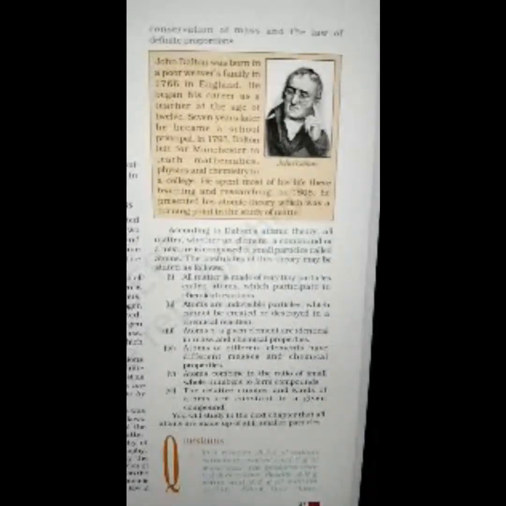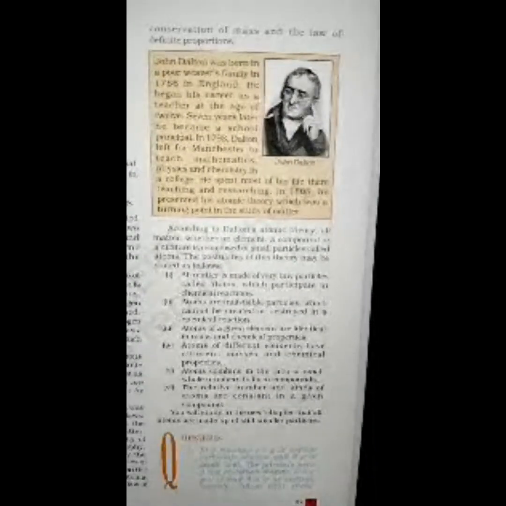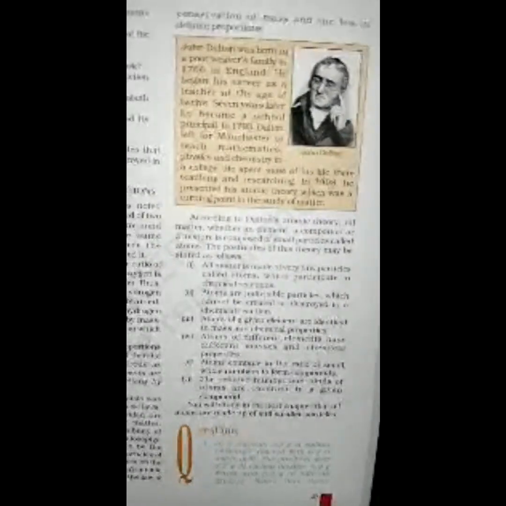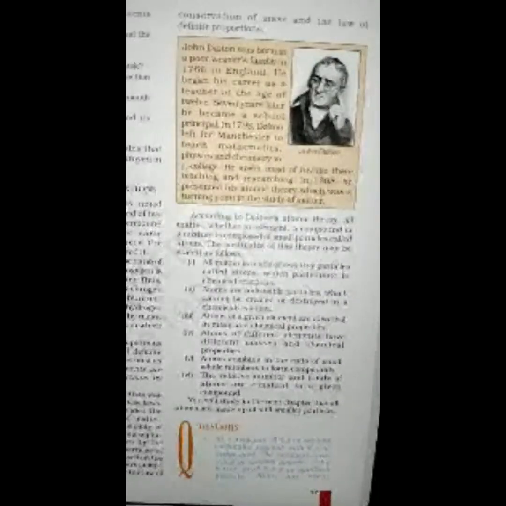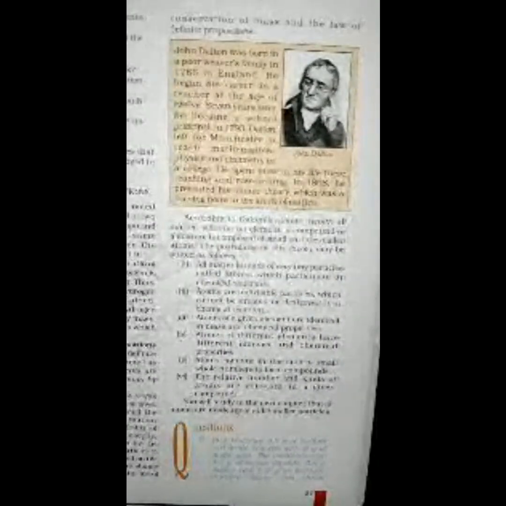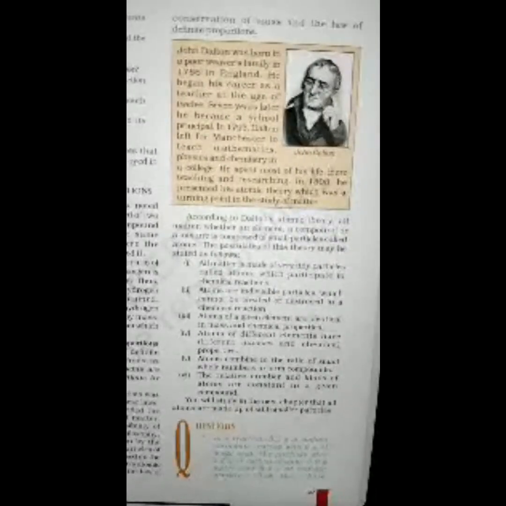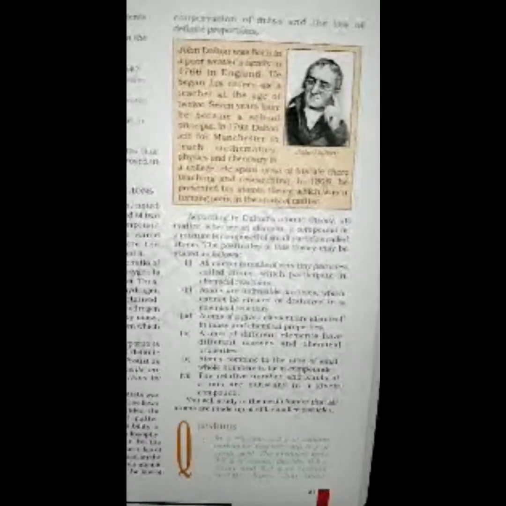Second, atoms are indivisible particles which cannot be created or destroyed in a chemical reaction. Third, atoms of a given element are identical in mass and chemical properties. Fourth, atoms of different elements have different masses and chemical properties. Fifth, atoms combine in the ratio of small whole numbers to form compounds. Sixth, the relative number and kinds of atoms are constant in a given compound. You will study in the next chapter that all the atoms are made up of still smaller particles.